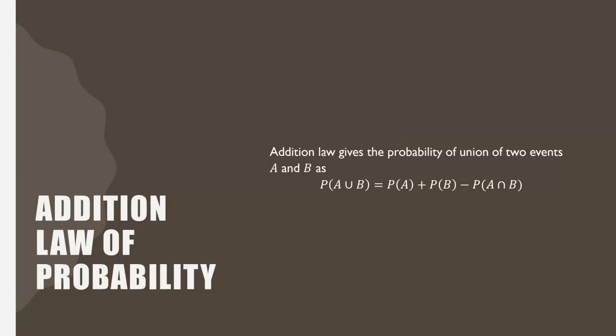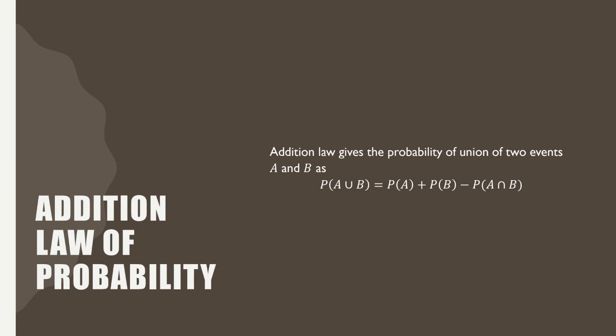Now let us see the addition law of probability. So what does addition law of probability says is the probability of A union B is equals to probability of A plus probability of B minus probability of A intersection B. It is very obvious because when you add probability of A and probability of B, we are adding both the probabilities.